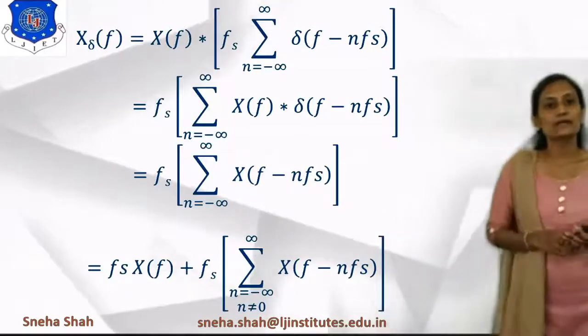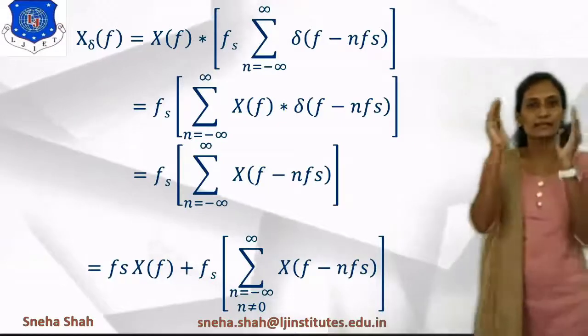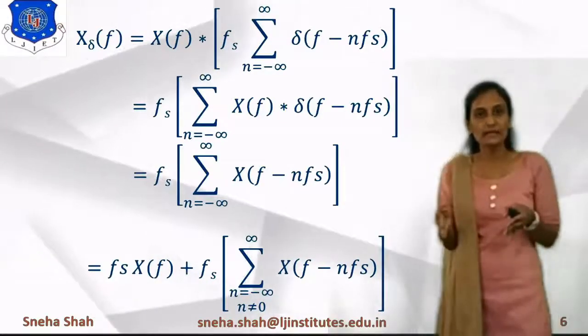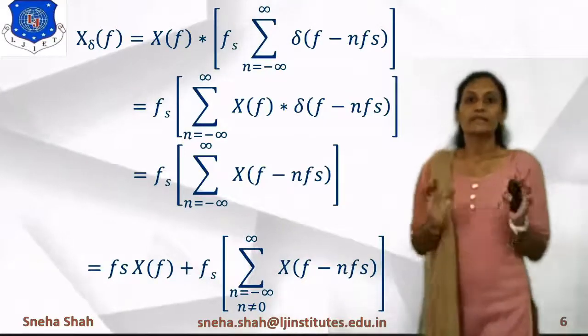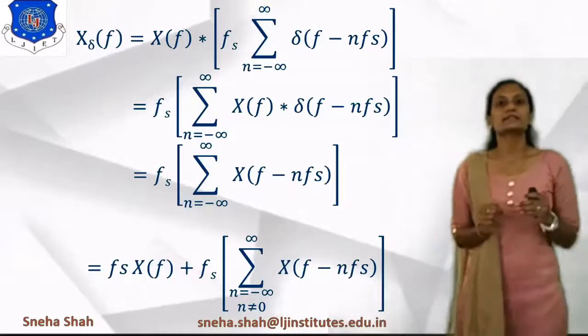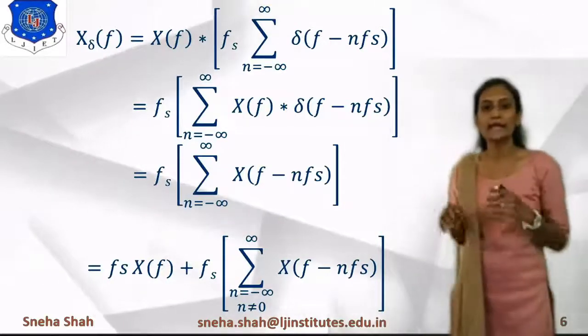Now, what is our requirement? First of all, we have taken the original information signal x of t, then we converted it into a discrete time signal, which is x delta of t. Then for simplification, we took the Fourier transform of it, which is x delta of f. Now from that we have to find X of f.